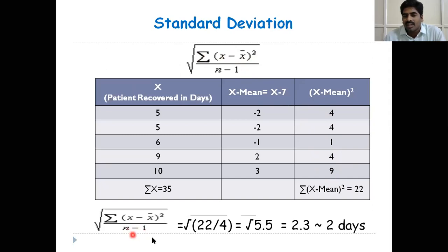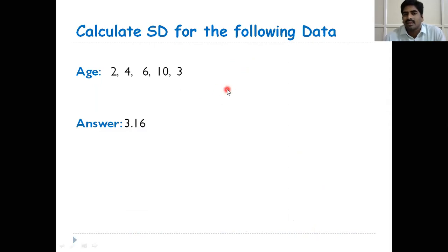Next, the denominator n minus 1. N means number of observations, 5 minus 1. 5 minus 1 is equal to 4, and calculate, then approximately it is equal to 2 days. The standard deviation is 2. Okay. Next, calculate the standard deviation for the following data. Only 5 observations are there. Please note down: 2, 4, 6, 10, 3. Calculate the standard deviation.